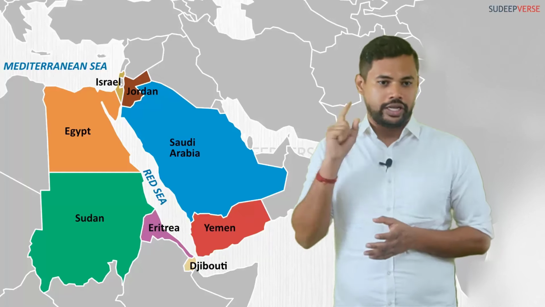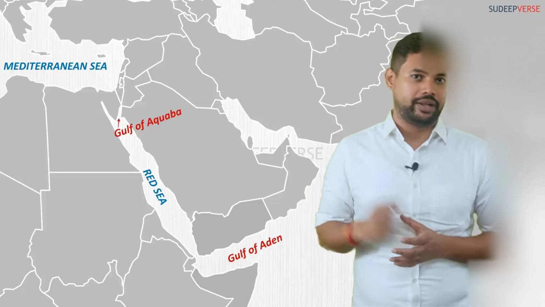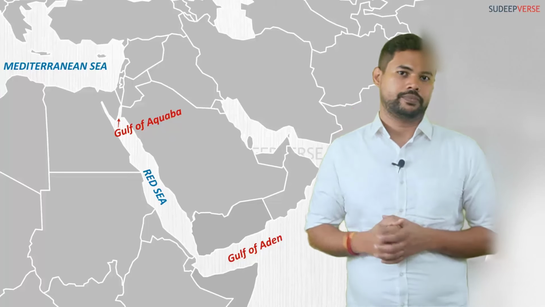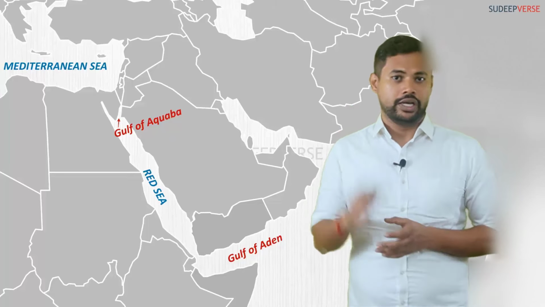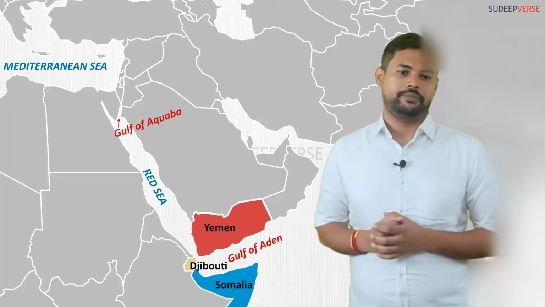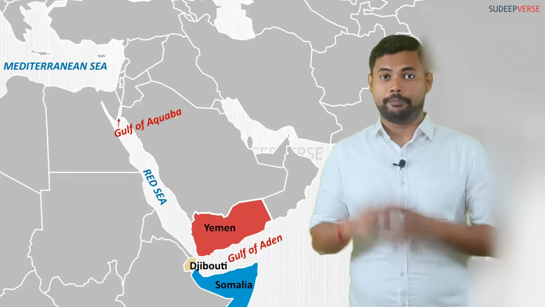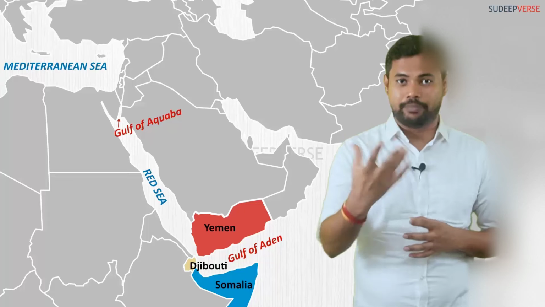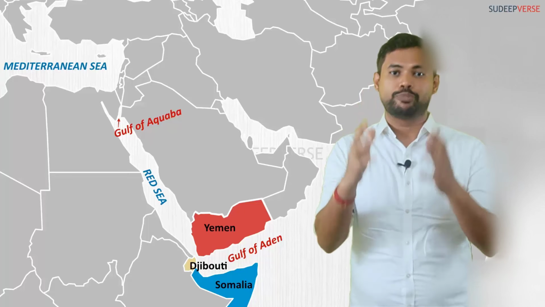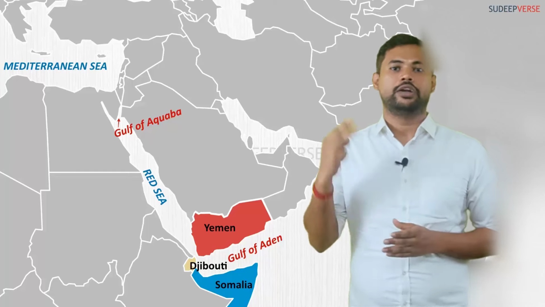Apart from this, there are again two important gulfs that are there along the Red Sea, the Gulf of Aden and the Gulf of Aqaba. The Gulf of Aden, if you take, there are three countries that are along the Gulf of Aden. You have Djibouti, you have Somalia, and then you have Yemen. Please look at it in the map. Don't try to byheart the names as I am telling you. You should look at the map, develop the spatial sense. Gulf of Aden, you have Djibouti, you have Somalia, and you have Yemen.